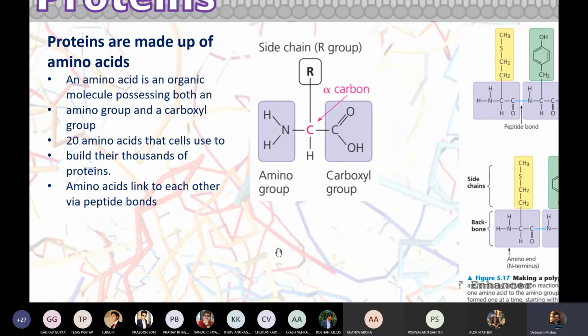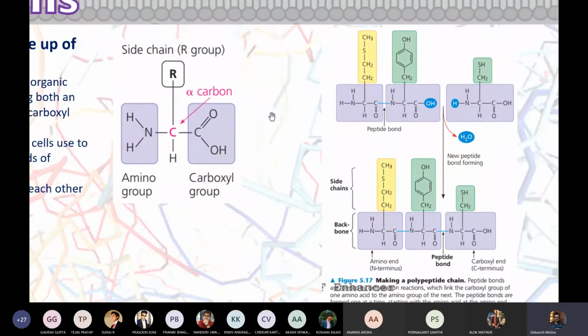You just understand that they are simply made up of 20 amino acids, meaning 20 varieties of amino acids as monomers they can make it. How do they make it? Each amino acid is joined to another amino acid through a peptide bond linkage. This is how peptide bonding happens. Suppose this is an amino acid. This amino acid is methionine, and this amino acid is most likely tryptophan.